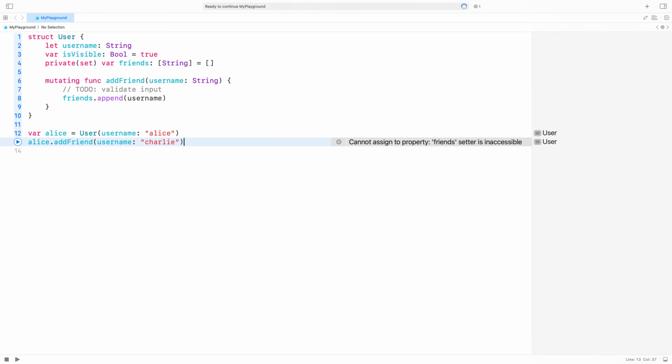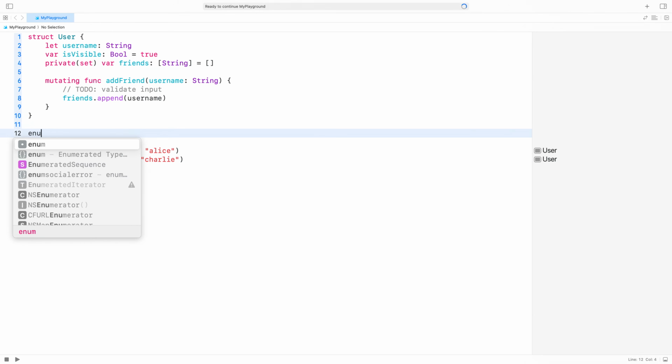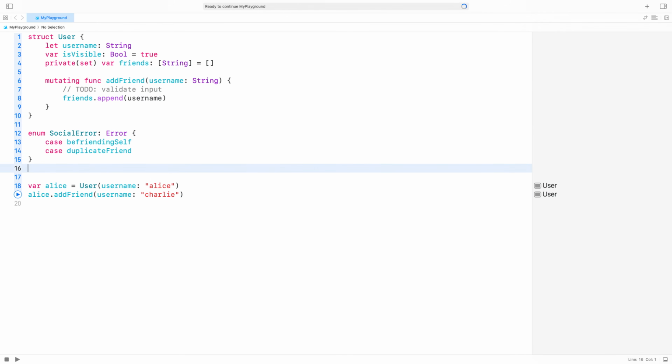Next, I'd like to report errors from addFriend, which means that I need a way to represent those errors. A Swift enum makes a great error type. An enum represents a choice between different cases and can enumerate all the possible causes of an error. I just need to conform the enum to the error protocol. We'll cover protocols in more detail later.